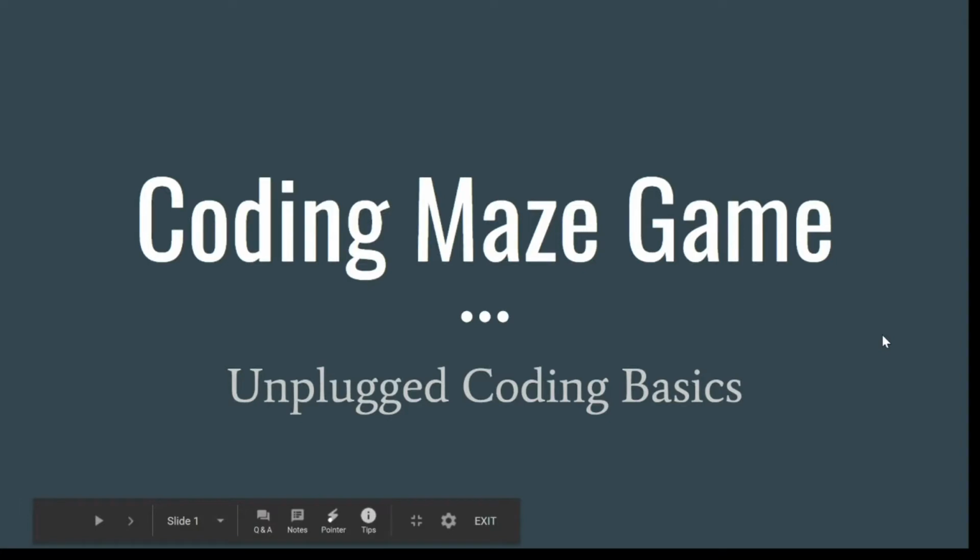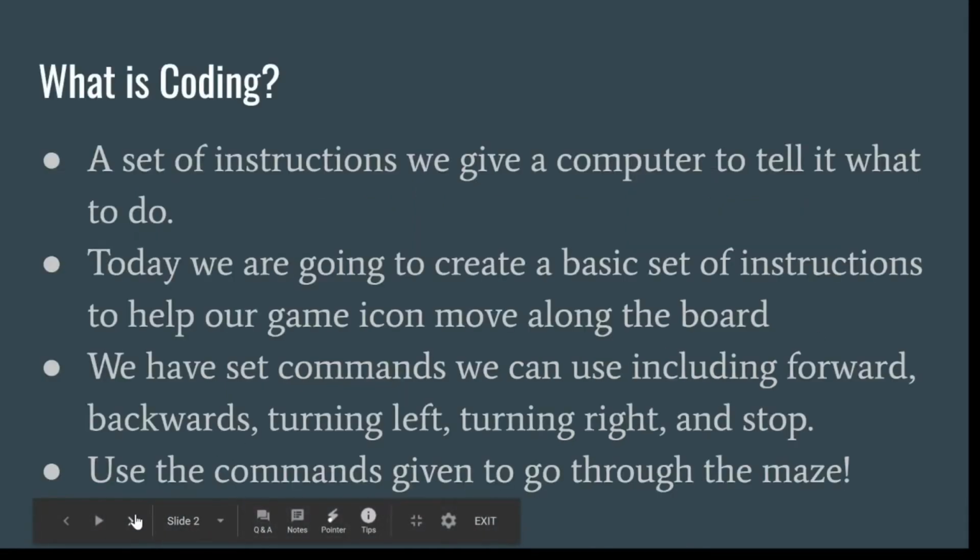Okay. So today for our Unplugged coding class, we're going to be coding a maze game together. But first, what is coding? It's a set of instructions we give a computer to tell it what to do. So today we are going to create a basic set of instructions to help our game icon move along the board. We have set commands, including forward, backwards, turning left, turning right, and stop. We have to use these commands to go through the maze.